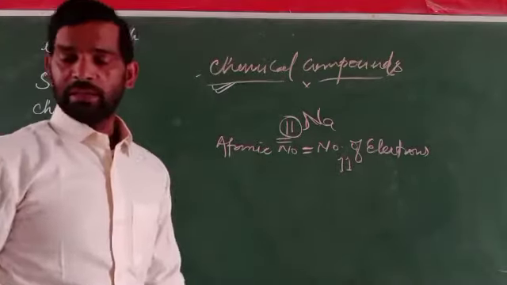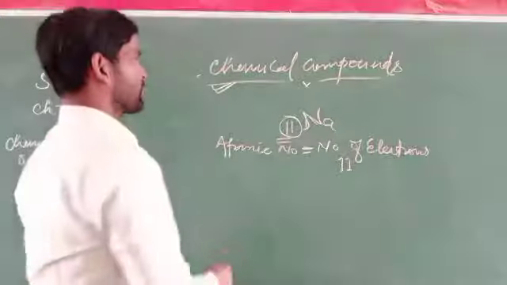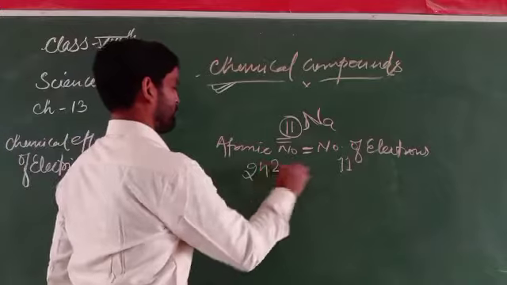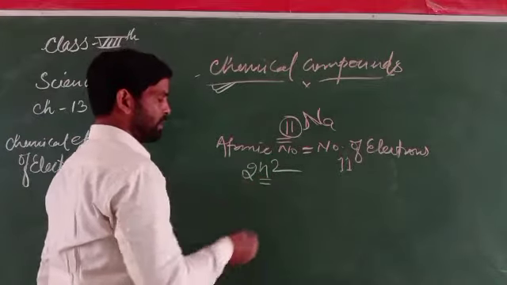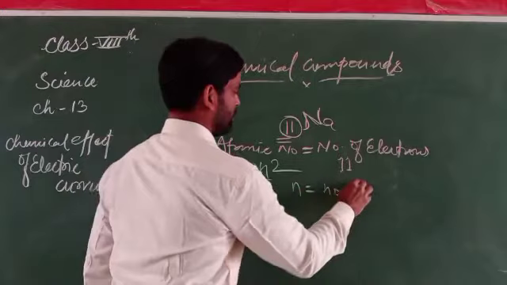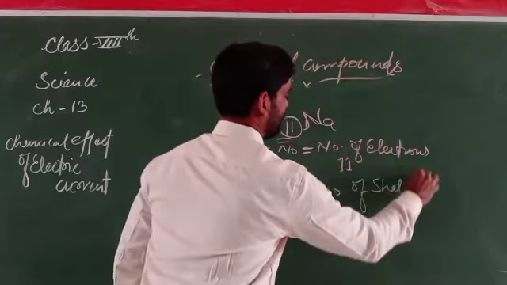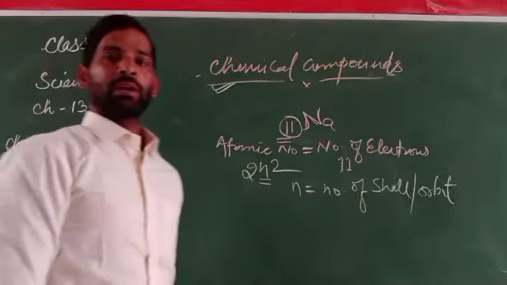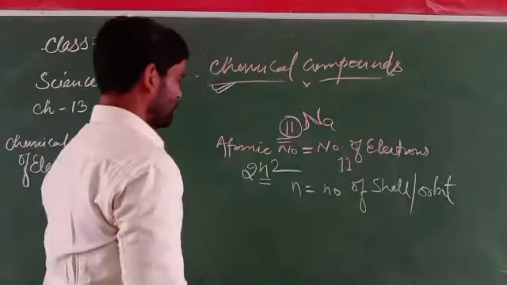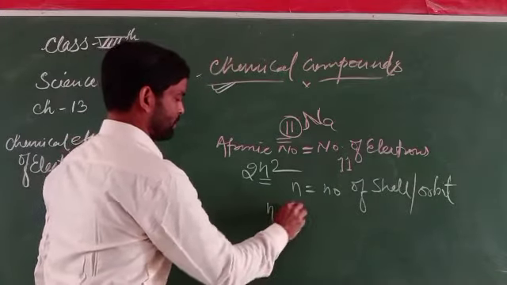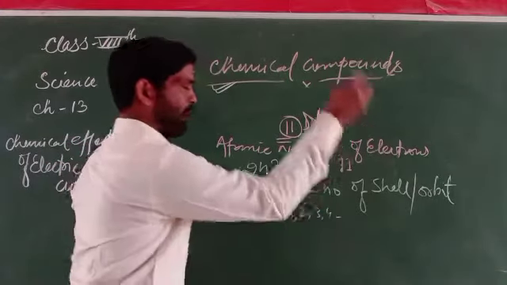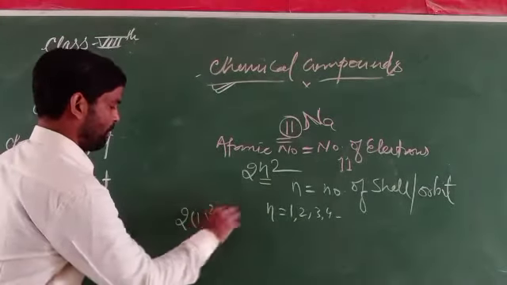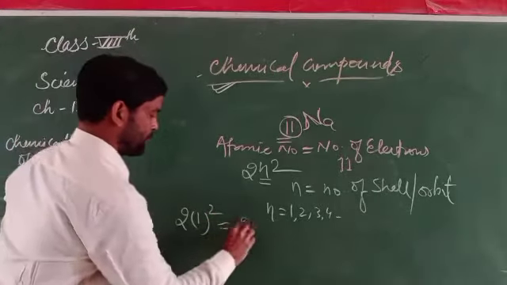For their distribution there is a rule called 2n square. What is n? n is the number of the shell or orbit in which the electrons are distributed. n can be 1, 2, 3, 4, and so on. Suppose n is 1: 2 times 1 square is equal to 2.